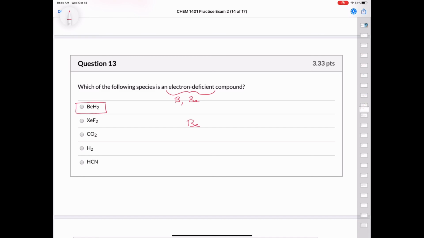In fact, the Lewis structure of beryllium hydride, beryllium has 2 valence electrons, and then we get 1 for each hydrogen. There's 2 of those, so that means a total of 4. That means that beryllium could only form 2 bonds like this and adopts a linear molecular geometry. And so beryllium hydride is our electron deficient compound because beryllium does not have an octet.